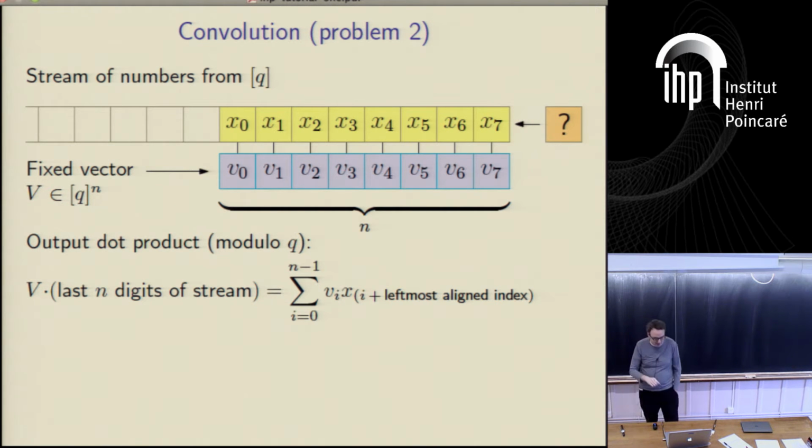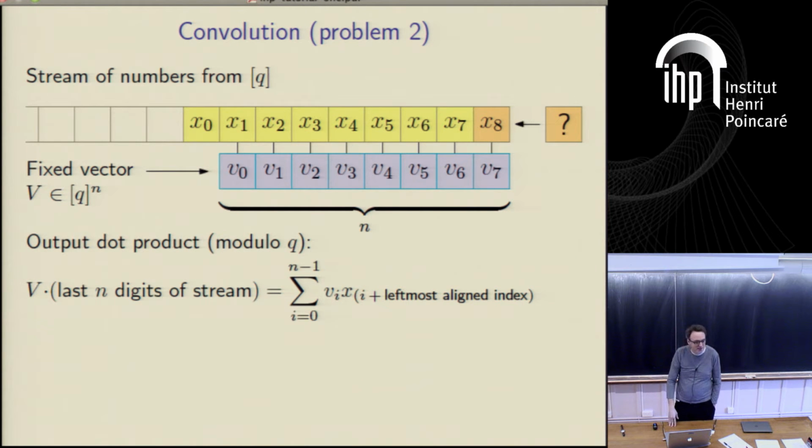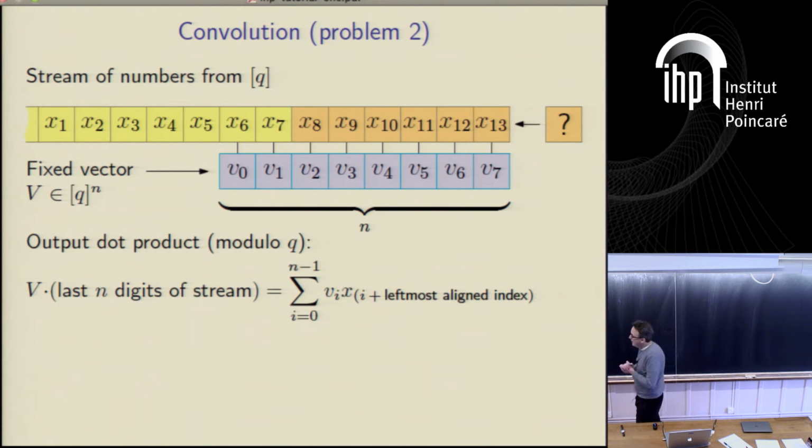And every time a symbol comes in, we have to output the inner product between v and the n-length suffix of the stream. So in this case, it will be the inner product between v and x0 to x7. A new symbol comes in, and we output the inner product between v and x1 to x8. Then the inner product between v and x2 to x9, and so on and so forth. And the question here is, how long does it take us to produce this new inner product? Now, naively, of course, you could just compute the inner product. It would take n time if the vector is length n.